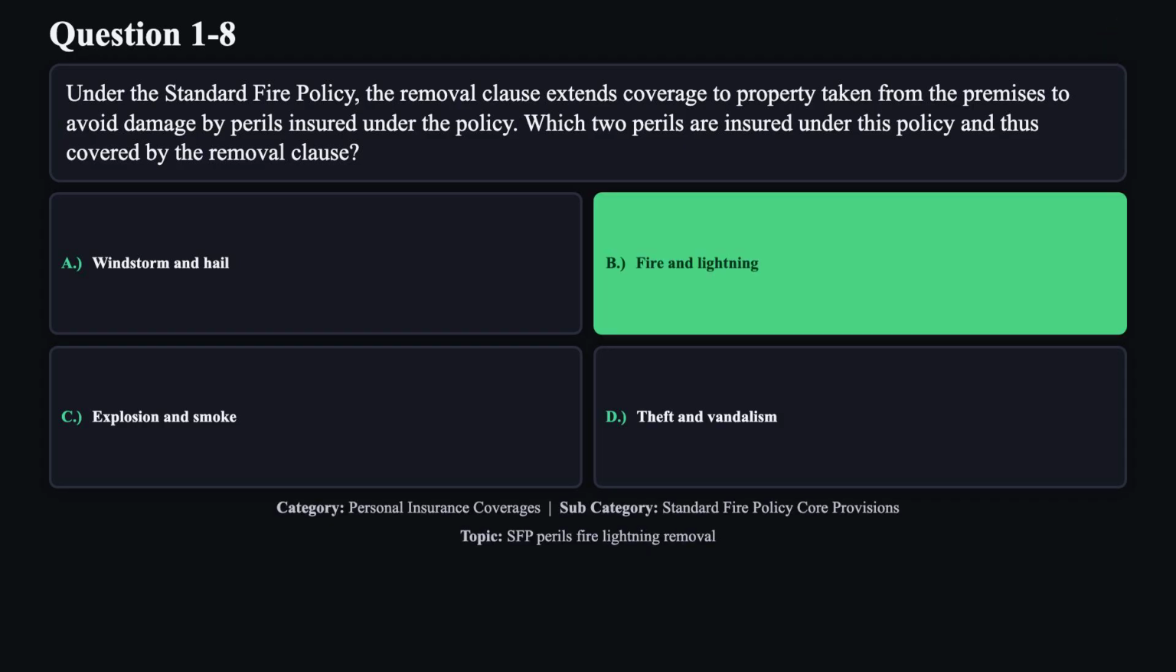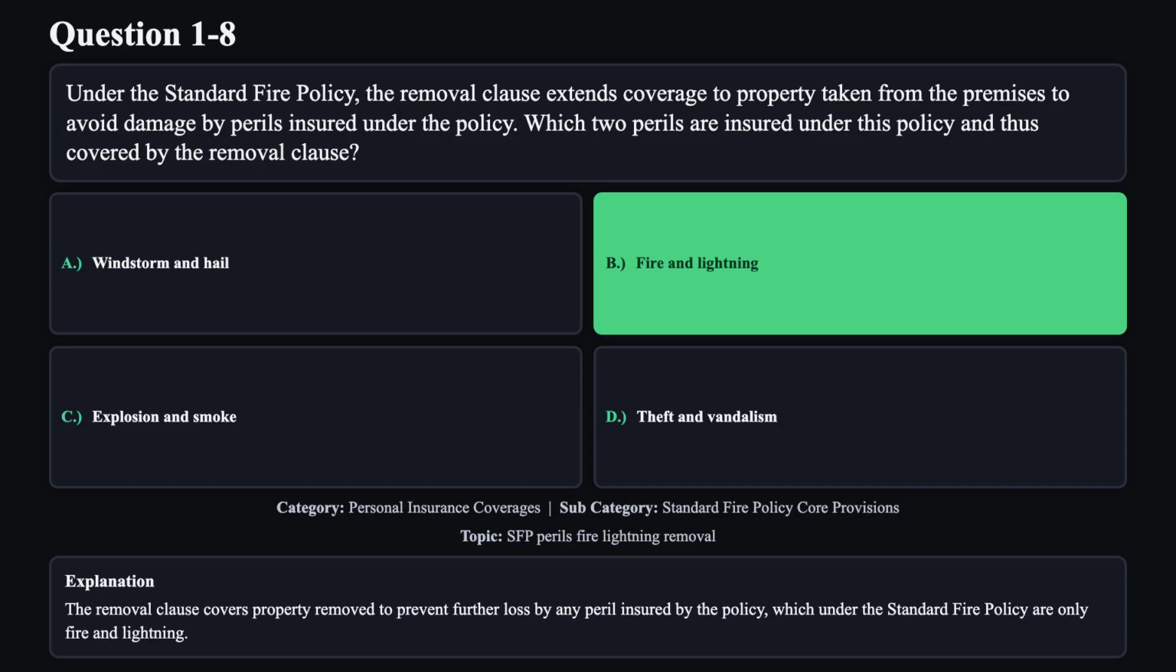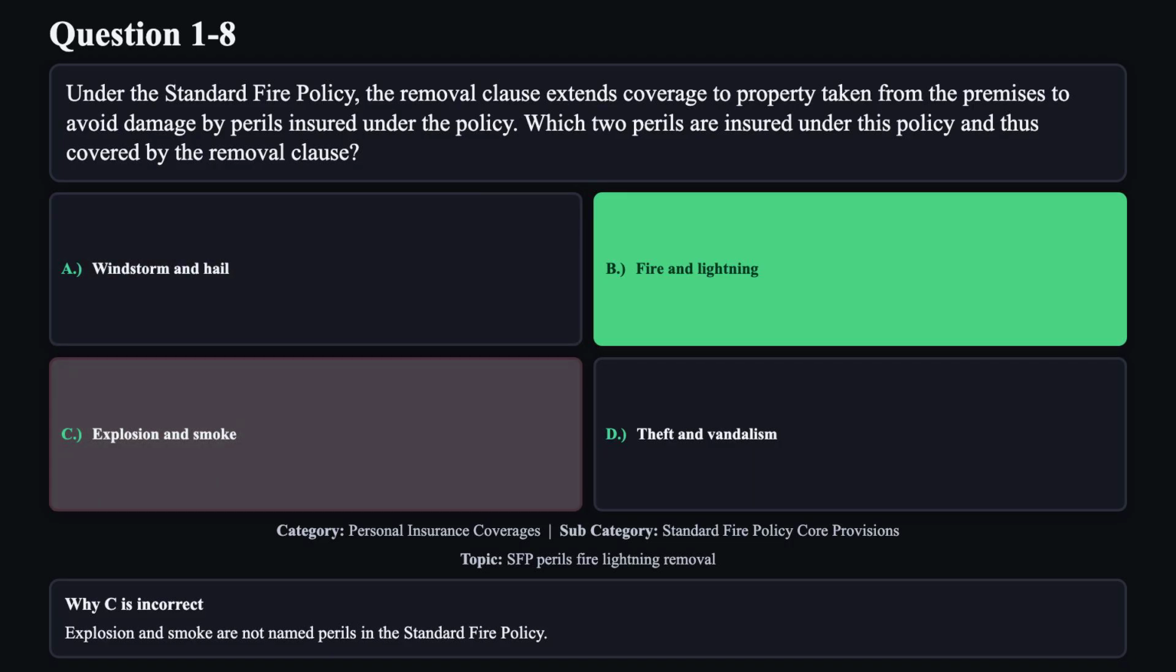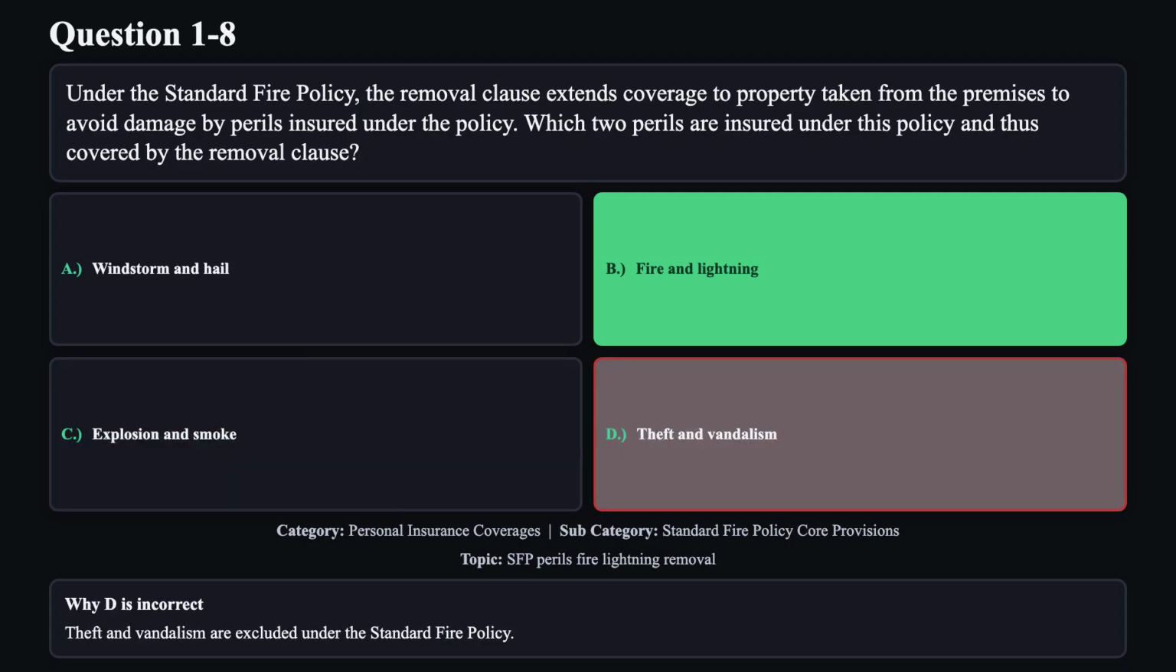The correct answer is B. The removal clause covers property removed to prevent further loss by any peril insured by the policy, which under the standard fire policy are only fire and lightning. Reason A is not correct. Windstorm and hail are not among the two perils insured by the standard fire policy. Reason C is not correct. Explosion and smoke are not named perils in the standard fire policy. Reason D is not correct. Theft and vandalism are excluded under the standard fire policy.